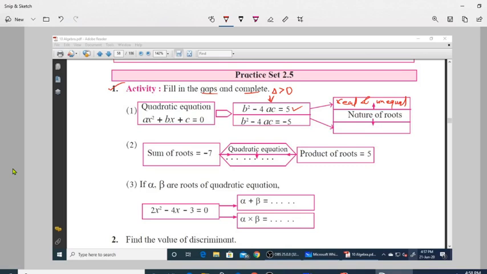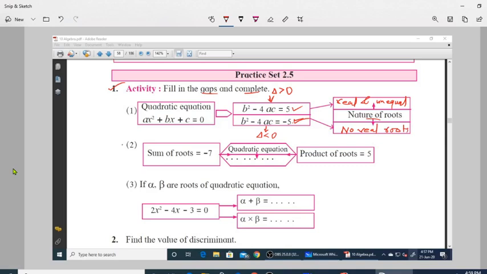In the same way, b square minus 4ac is minus 5. So in this case the value of delta is less than 0. If the value of delta is less than 0, then the equation has no real root. So here you will write no real root. In these two blank boxes we need to write the nature of the roots. So in this case the nature of the roots is no real roots.